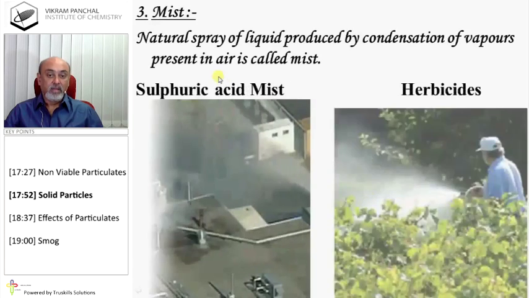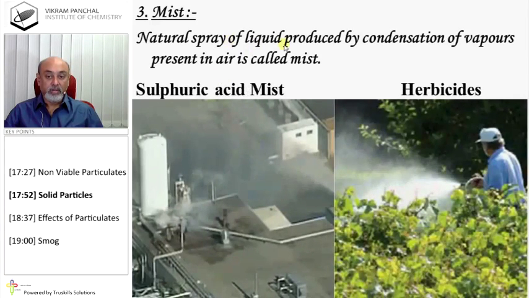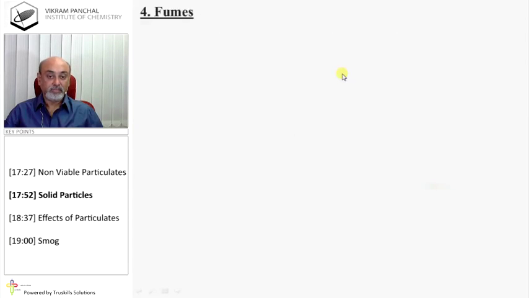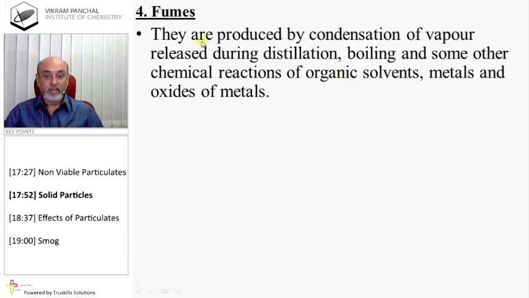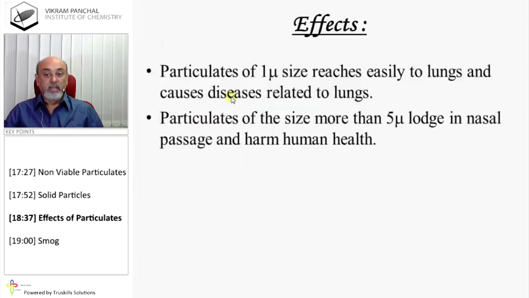Mist. A natural spray of liquid produced by condensation of vapors present in air is called mist. Examples: sulfuric acid mist, herbicides. Fumes. They are produced by condensation of vapor released during distillation, boiling, and some other chemical reactions of organic solvents, metals, and oxides of metals.